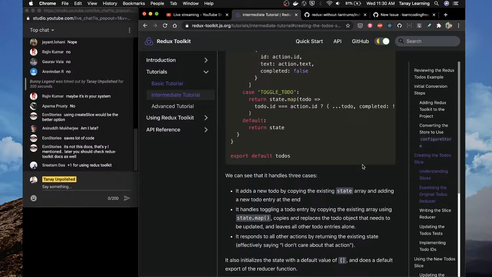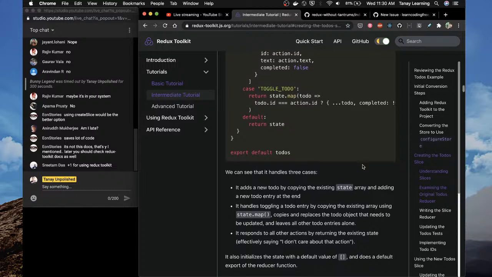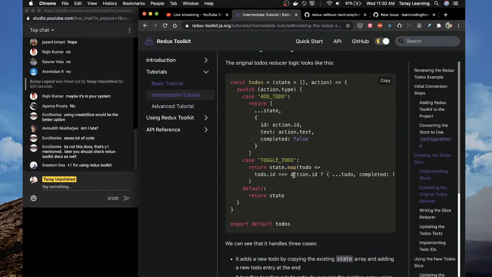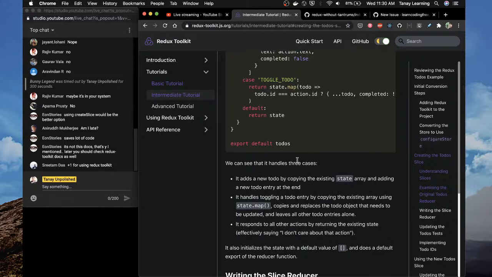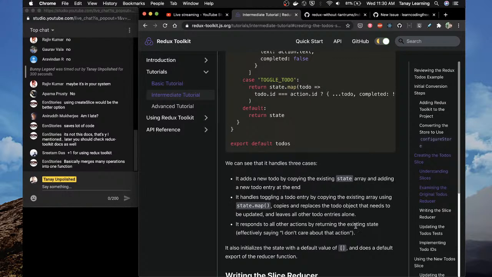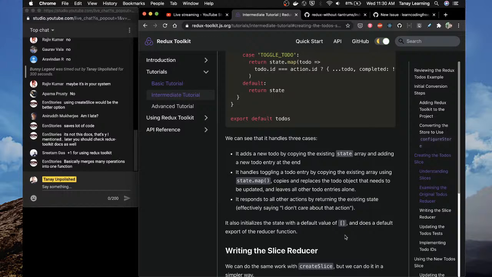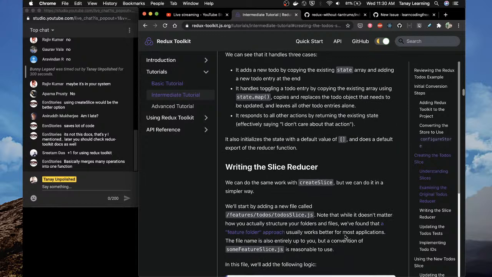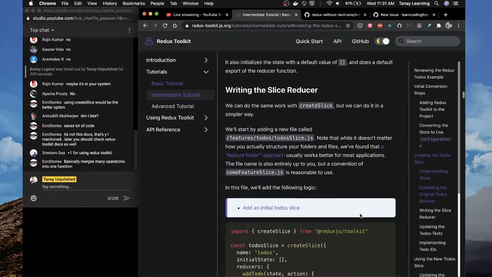Examining the original to-do's reducer, it handles three cases. It adds a new to-do, it handles toggling, and it responds to all other actions by returning the existing state. Basically it merges many operations into one function. Yeah, it's like a utility they have written over the old way of doing things. Acha, so they are making it simpler for beginners, isn't it? Like, you don't have to learn a ton of things or write tons of things.